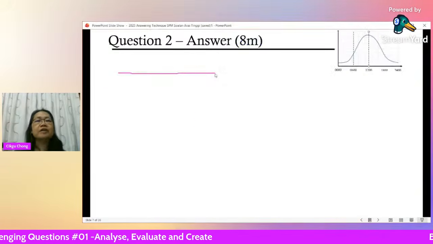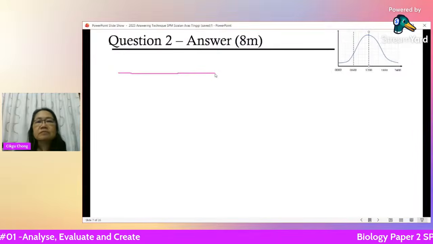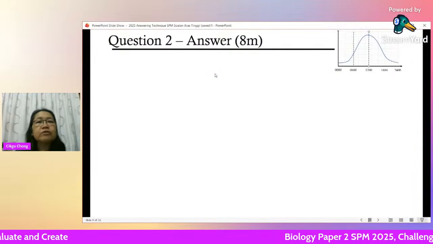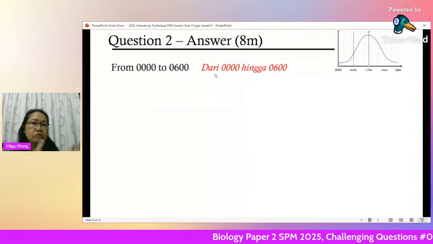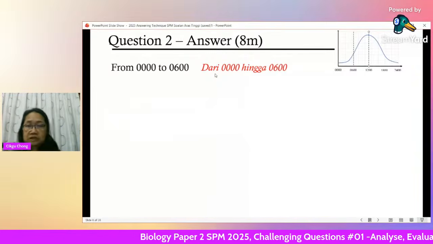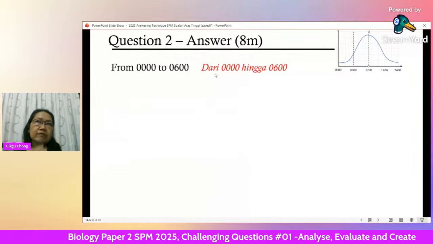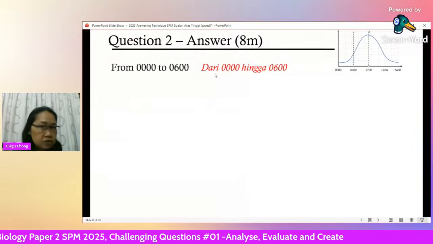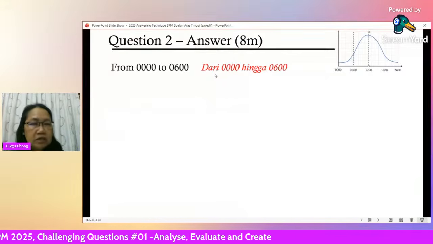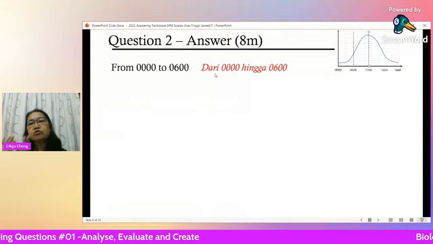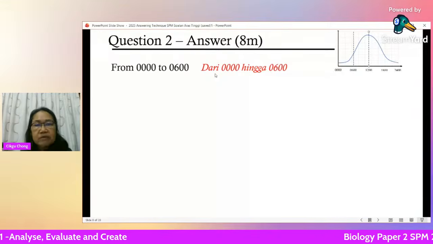Now, first of all, this is the graph, just to remind you. Now you have to break it down to sections because we want you to explain from 0000 hours to 1200 hours. So that means 1800 hours and 2400 hours, no need to talk about that. They don't want that.